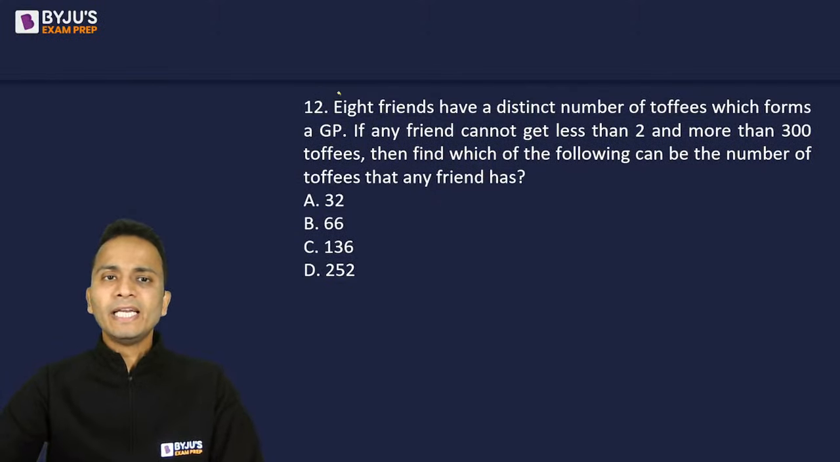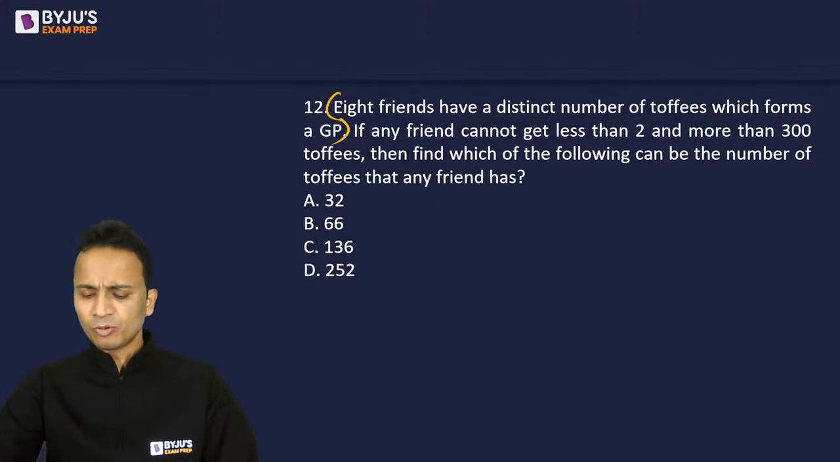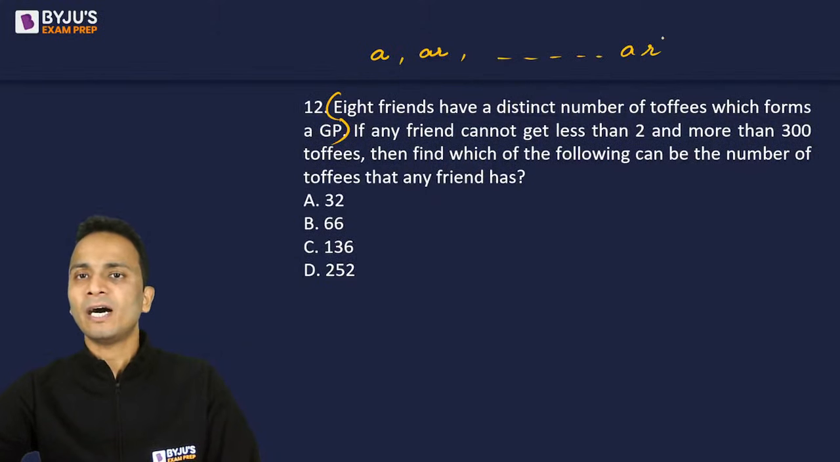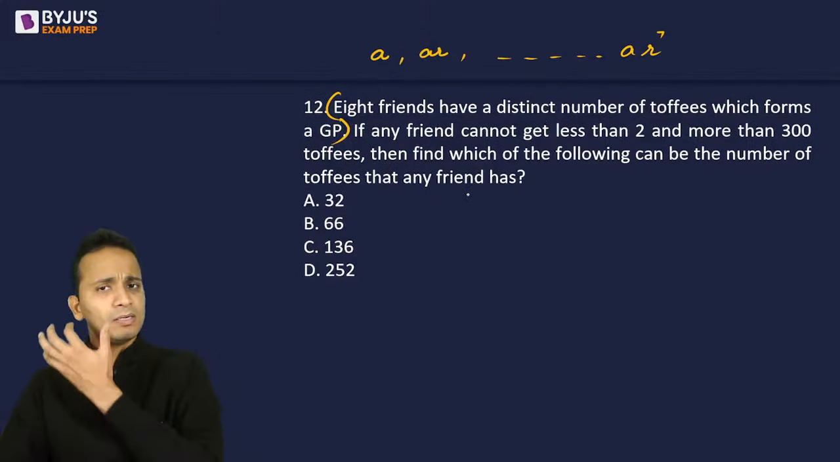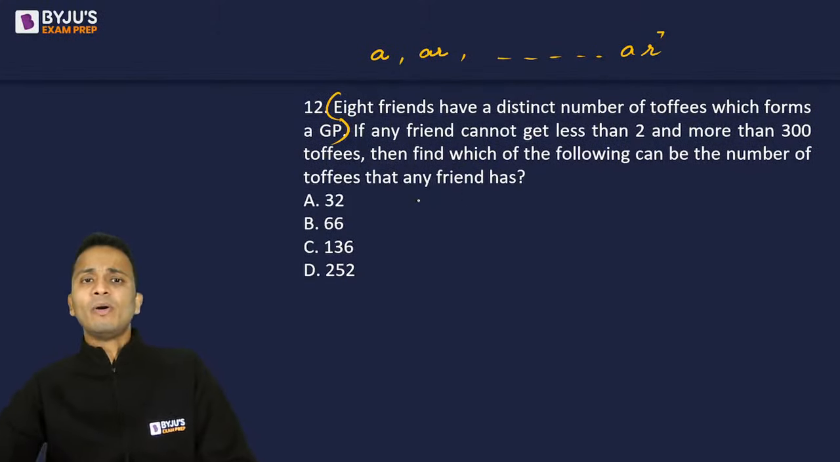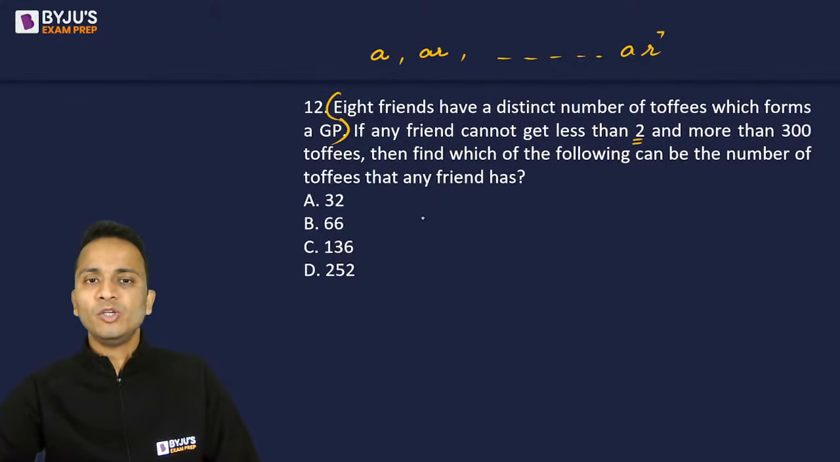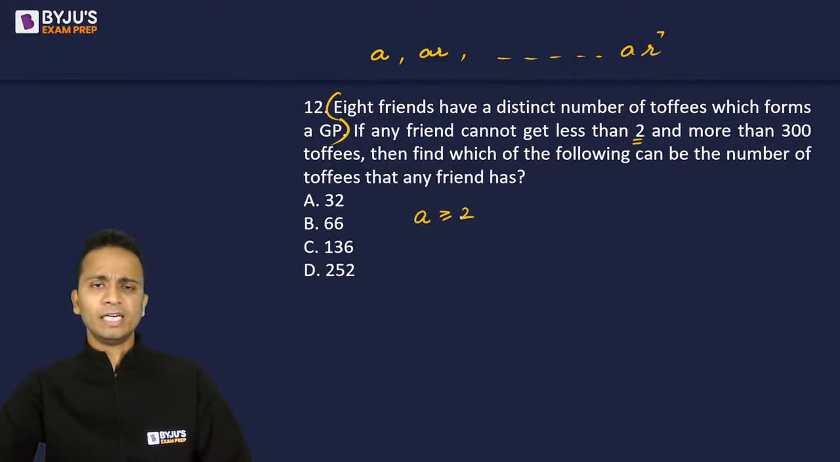Now these 8 numbers are in geometric progression. Okay? So if the first term is A, the second term will be AR, and the last term, the 8th term, will be AR raised to the power 7. Okay? Now any friend cannot get less than 2. So the smallest value A has to be greater than or equal to 2. Okay? No friend can get fewer than 2 toffees.